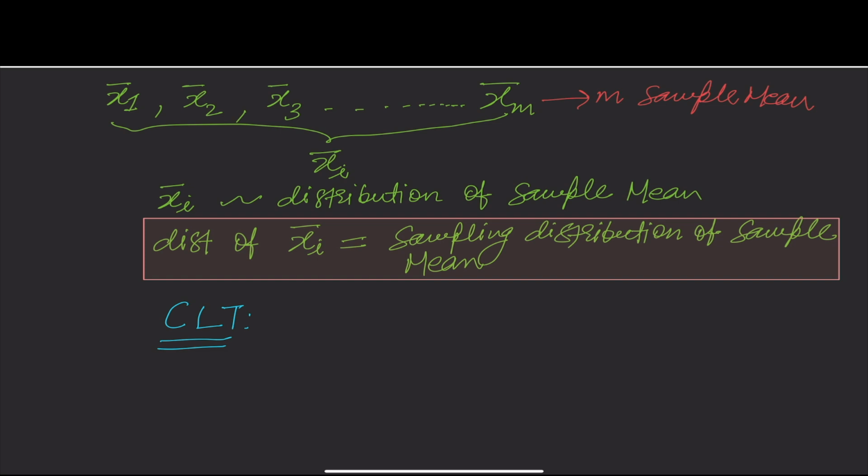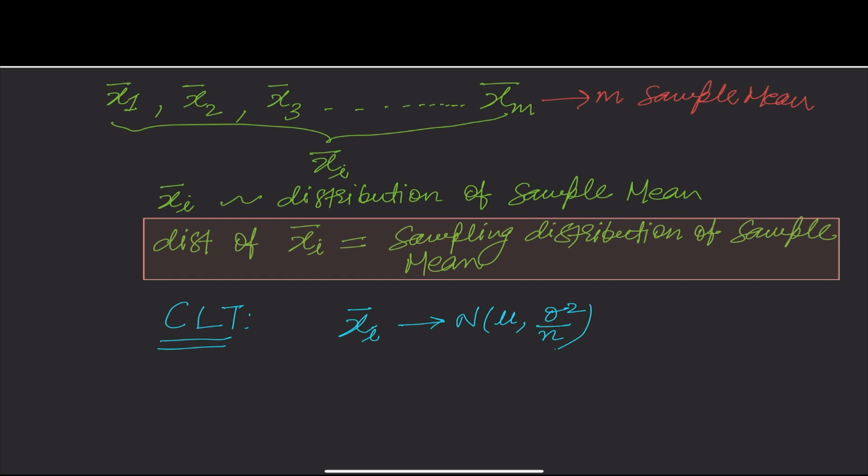The central limit theorem states that when you take a large enough sample size from any population with any distribution, the sample mean, that is xi bar, will be approximately normally distributed, that is a bell shape, with a mean of mu, and the variance of the sampling distribution of the sample mean will be equal to the population variance, that is sigma square by n, divided by the sample size.